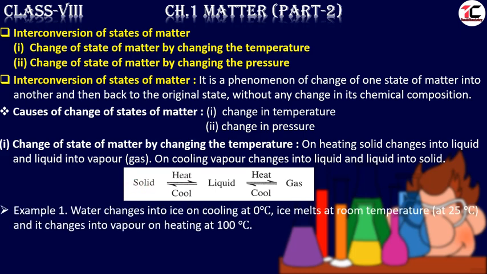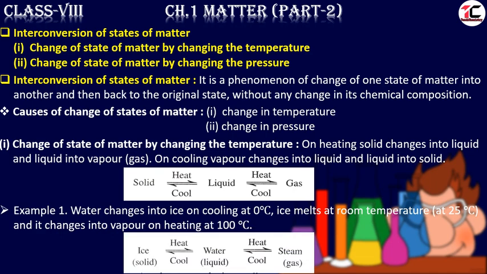It will be clear by this example. Let us see the example. Water changes into ice. Water is liquid. It will change into ice, the solid, on cooling at 0 degrees Celsius. Ice melts at room temperature, which is 25 degrees Celsius, and it changes into vapor on heating at 100 degrees Celsius. Let us see in the diagram.